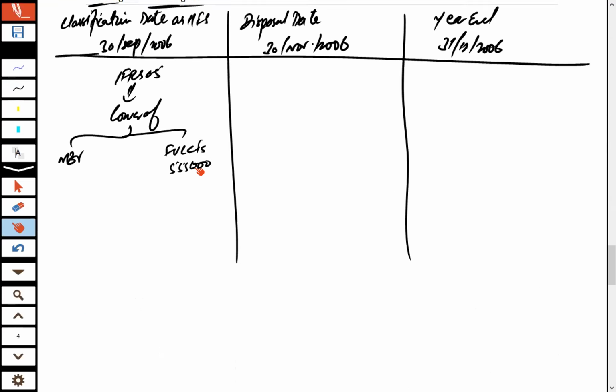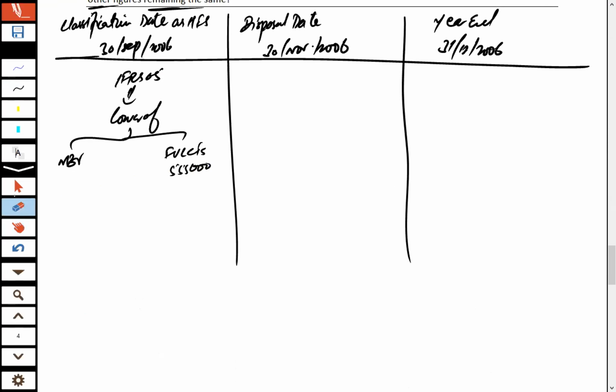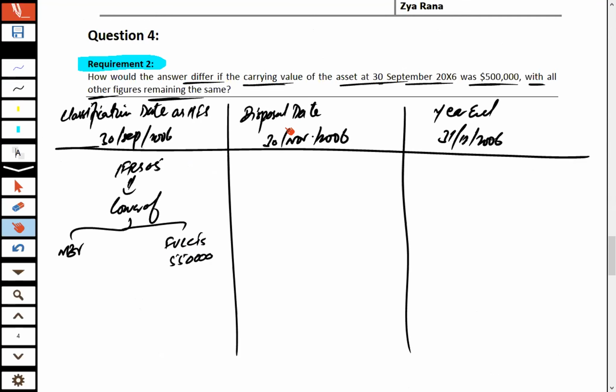So we are taking this fair value less cost to sell at classification time as 550,000, and the net book value in this question has now changed. At 30th September 2006, classification time, the carrying amount is now 500,000. So according to the lower of concept in IFRS 5, the lower value is now this 500,000.